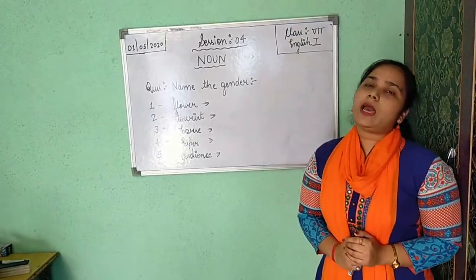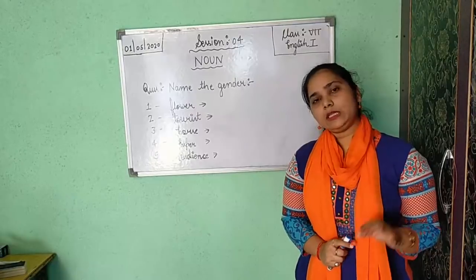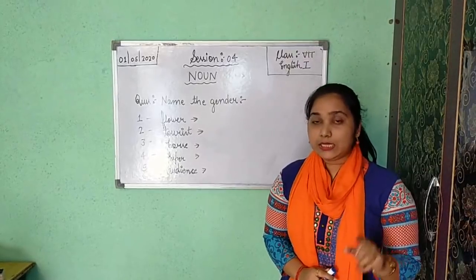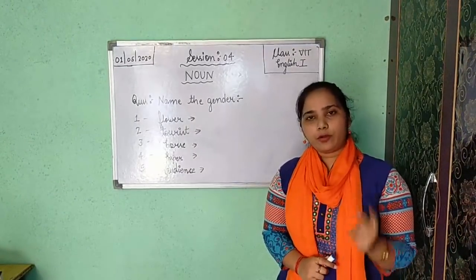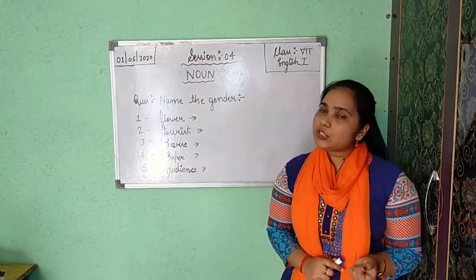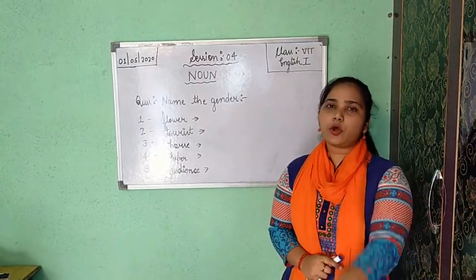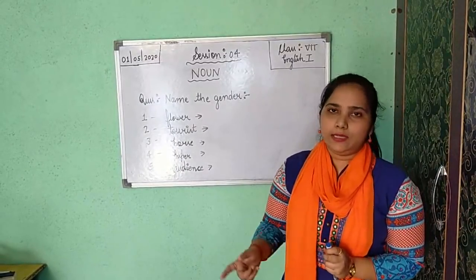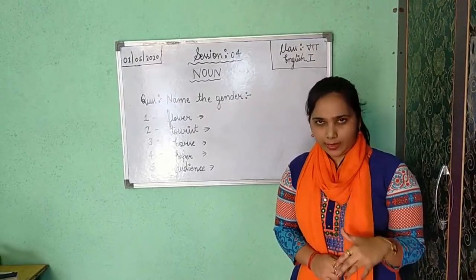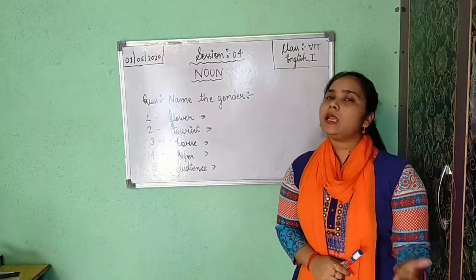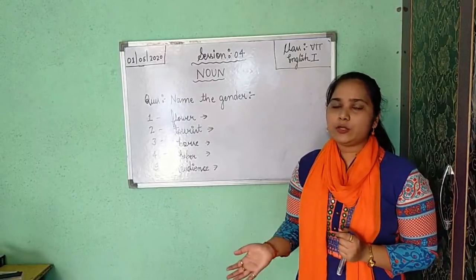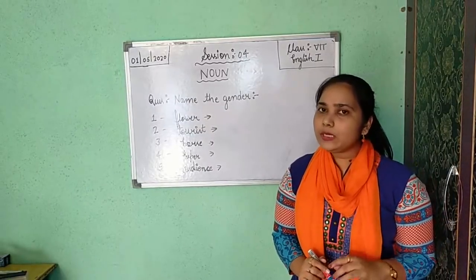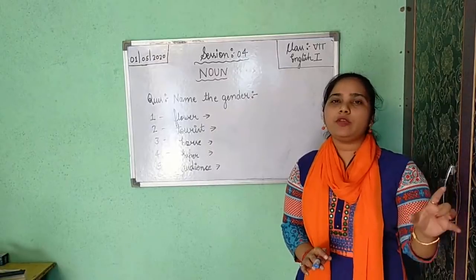The third way I have told you is that if you are getting the masculine word, you will change the last vowel. For framing feminine, when you are changing the last vowel, you will just drop it, leave that last vowel and add only e double s. For example, actor changes into actress. A-C-T-O-R, actor. O is our last vowel, and when we change into feminine we get A-C-T-R-E-S-S. So here we have not used O, which is the last vowel used in actor.